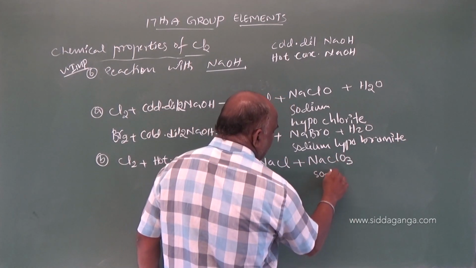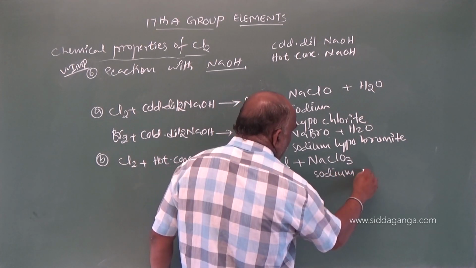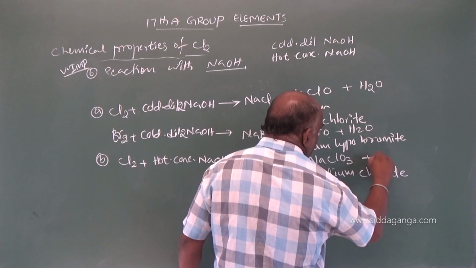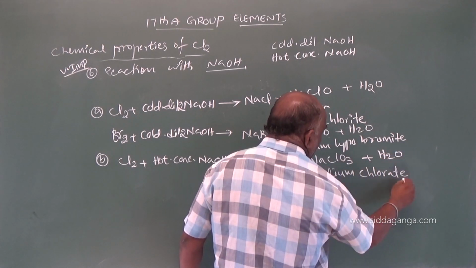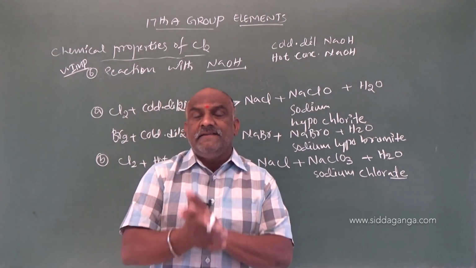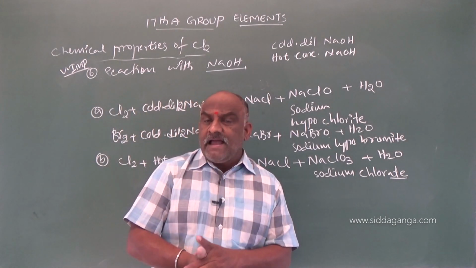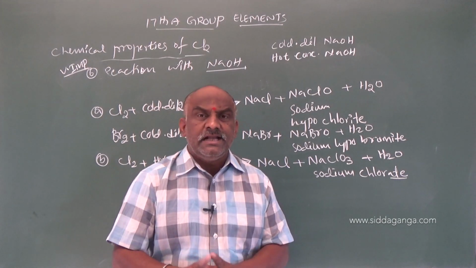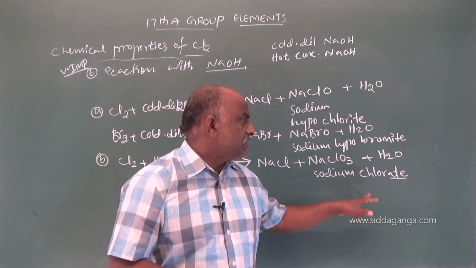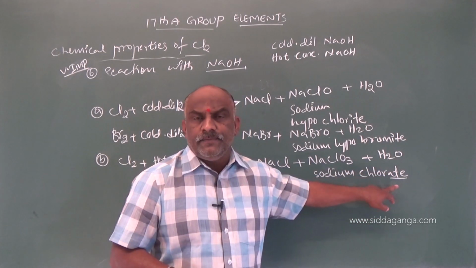NaClO3 is called sodium chlorate, plus a water molecule. Ate means it is obtained from an ic acid. Us acid salts are called ite, and ic acid salts are called ate.